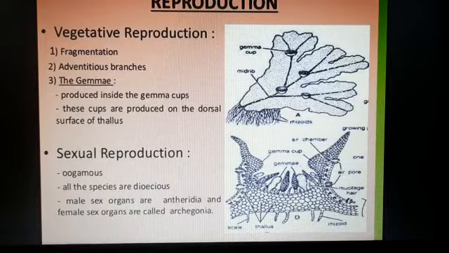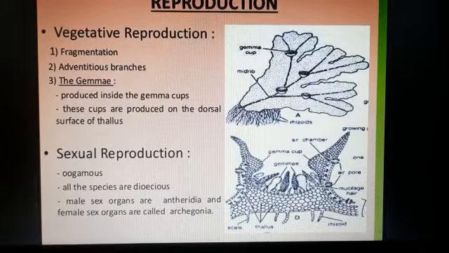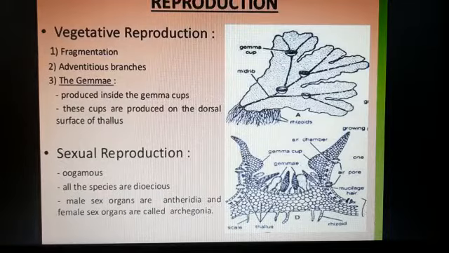Gemmae are very important because they are produced in a gemma cup, and these cups are produced on the dorsal surface of the thallus. Sexual reproduction is of the oogamous type, and the male sex organ is antheridia and the female sex organ is archegonia.